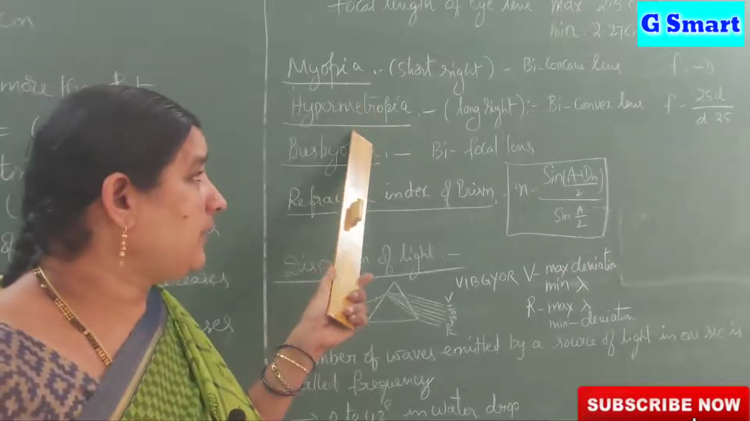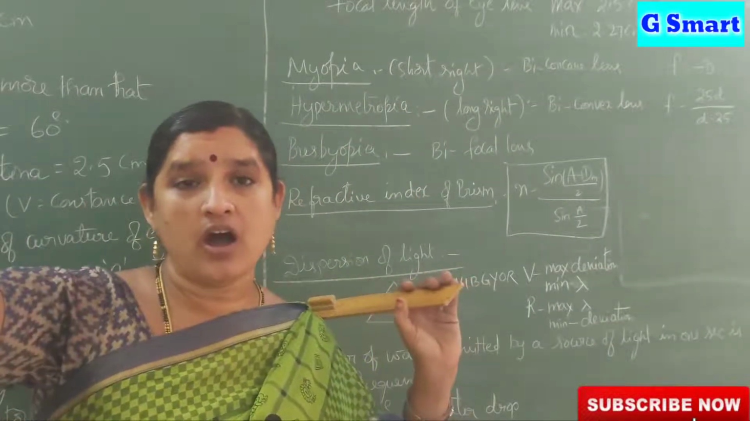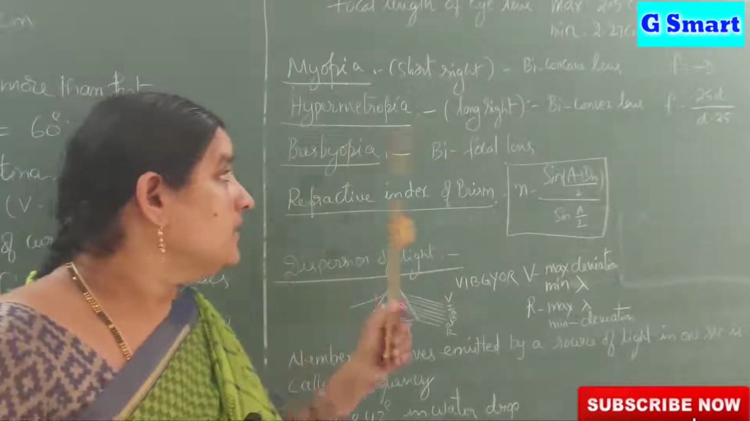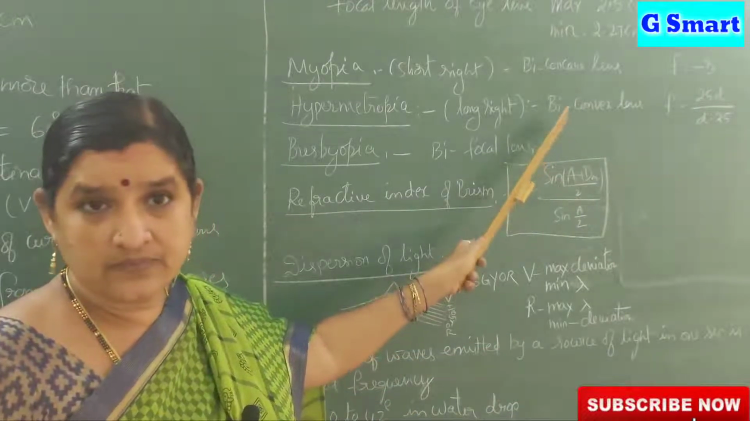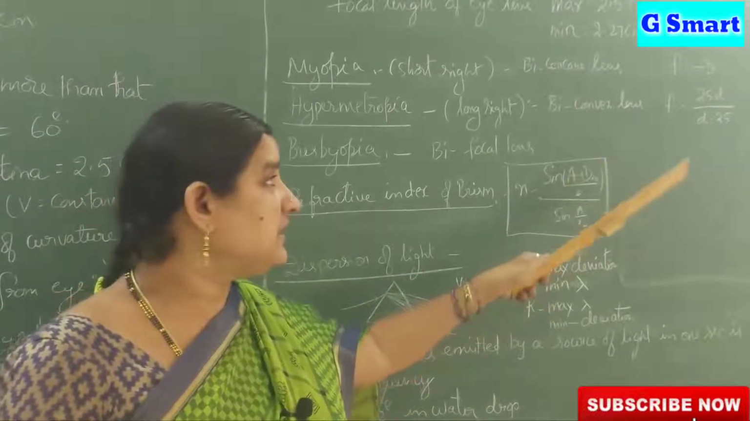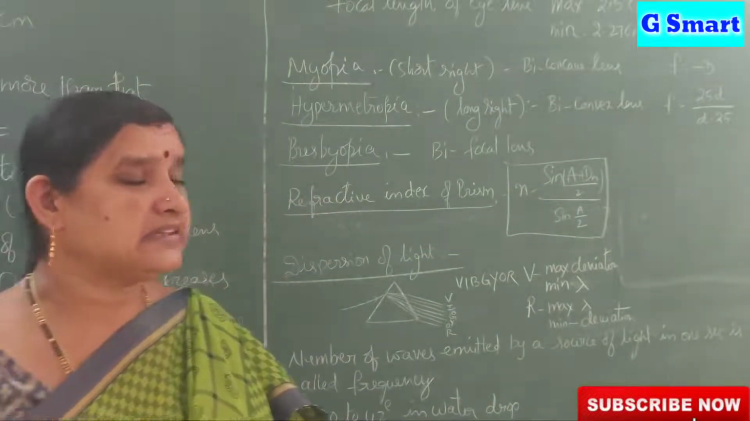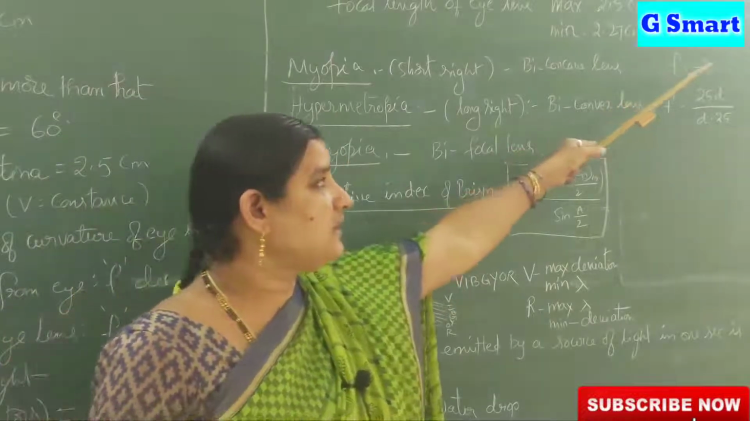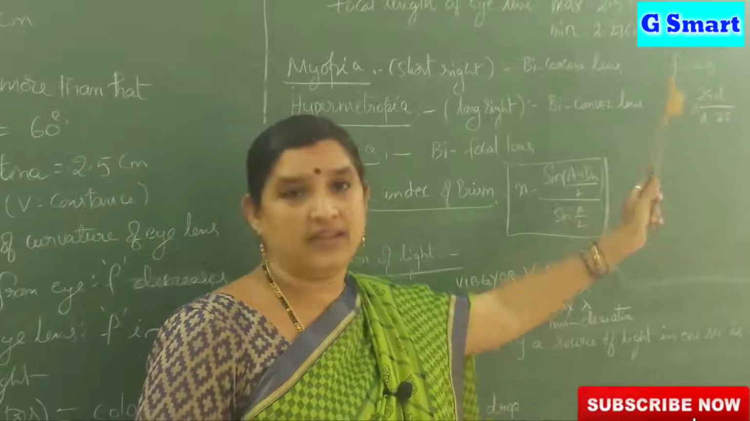Hypermetropia is also called long-sightedness. That means we can see the long-distance objects, but we cannot see the objects which are near to us. To rectify that problem, we use a biconvex lens, and the focal length must be adjusted using this formula: F is equal to 25D by D minus 25. For myopia, we use the far point, D means the far point. For hypermetropia, we use the near point, D.